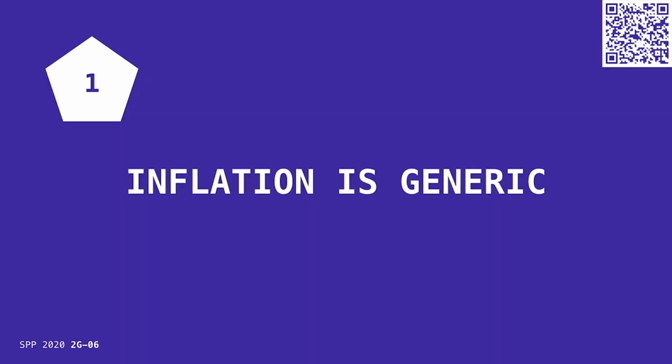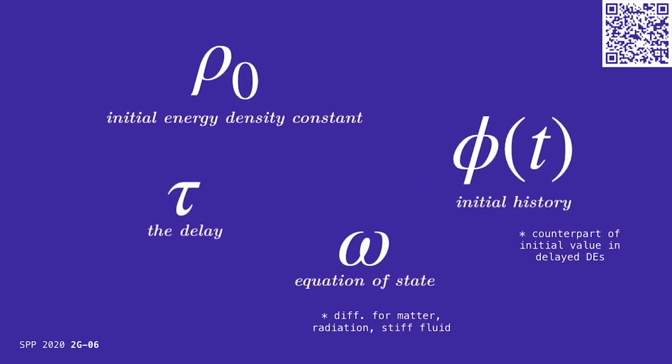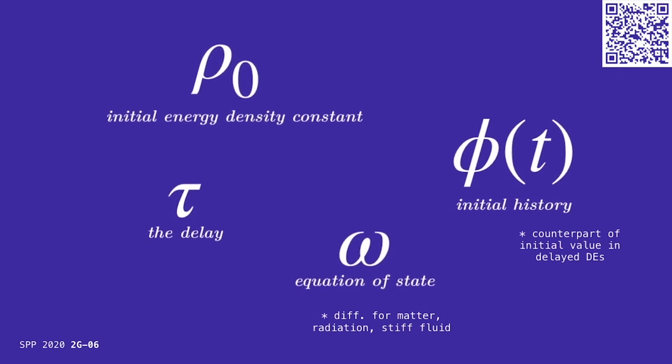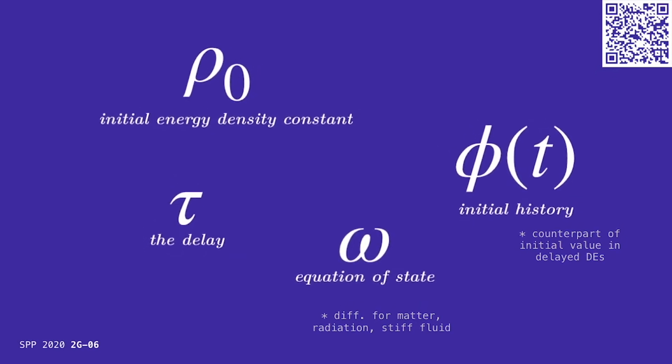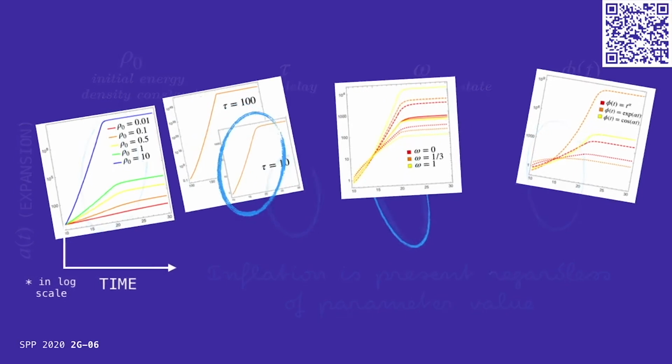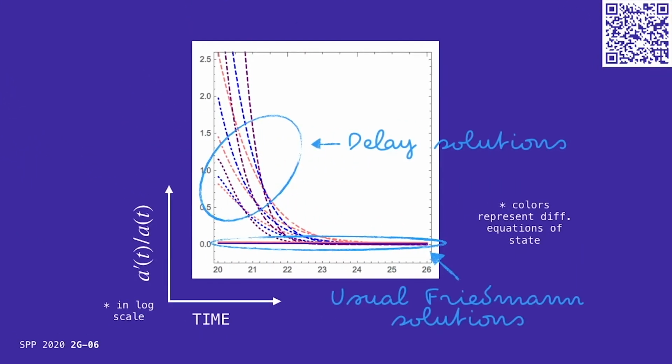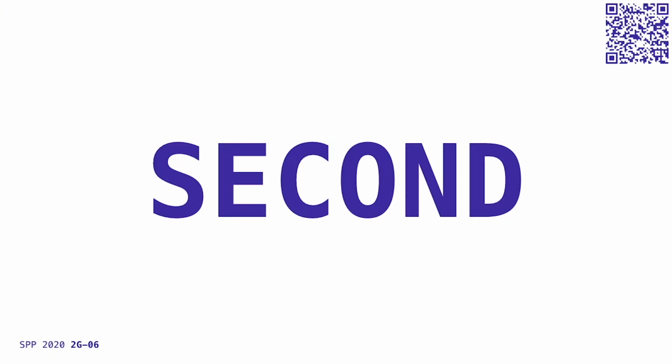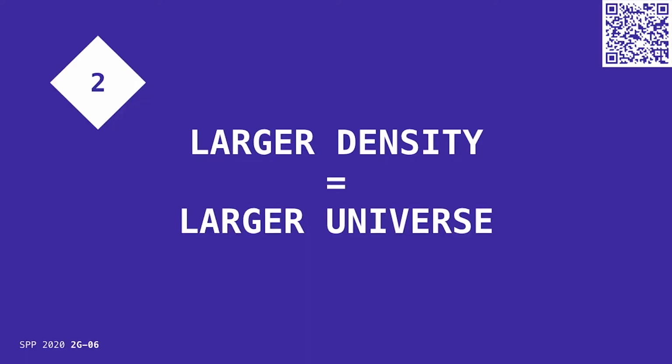First, inflation is generic. Solving the delay equation involves several parameters, but for all the parameter values that we took, there's always inflation, confirming Chudhuri and the others' claim. But not only that, inflation naturally ends and asymptotes to the usual Friedmann solution, a nice feature not found in standard theories of inflation.